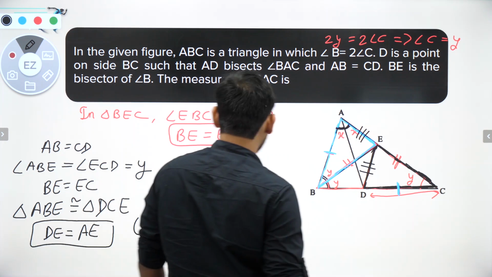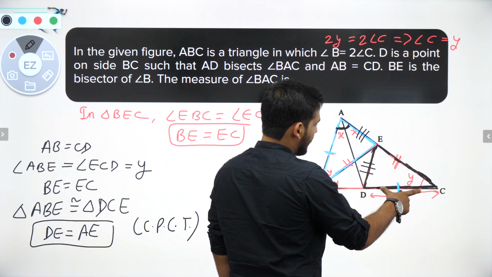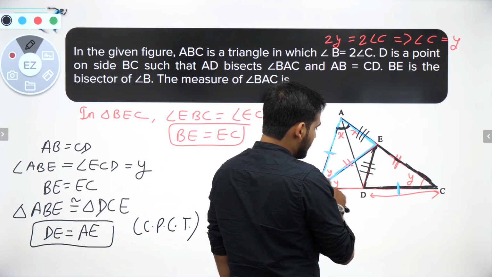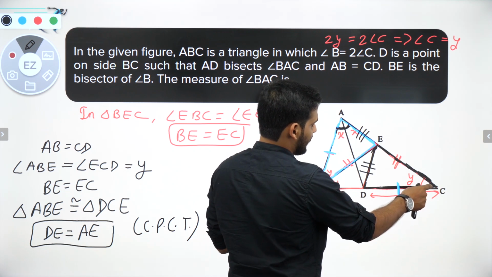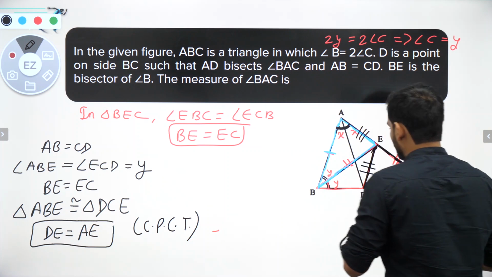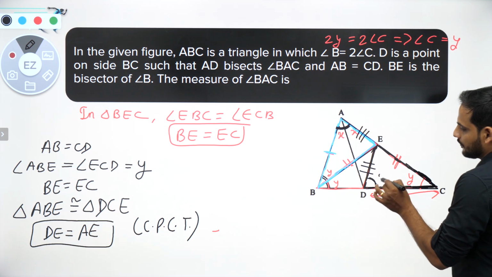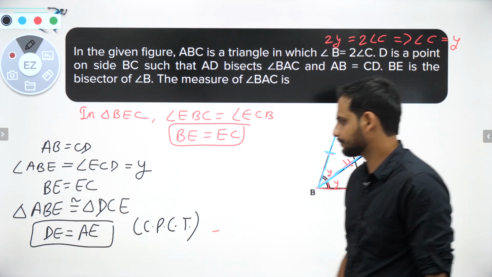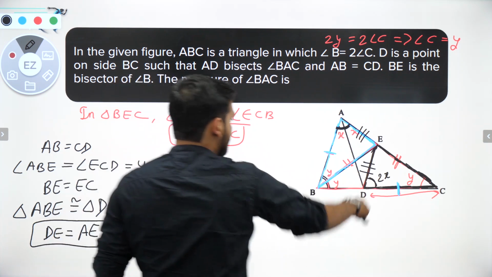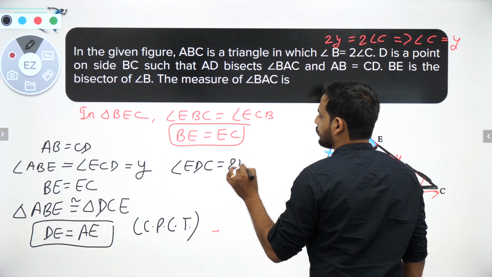The corresponding point to point A is D. See, AB is equal to CD, and angle B and angle C were equal, so these two are corresponding. So similarly, angle A is equal to 2x. By the corresponding way, I can say these two angles are also equal. So this angle will also become 2x. So what I have got, bacho? Angle EDC is also equal to 2x.